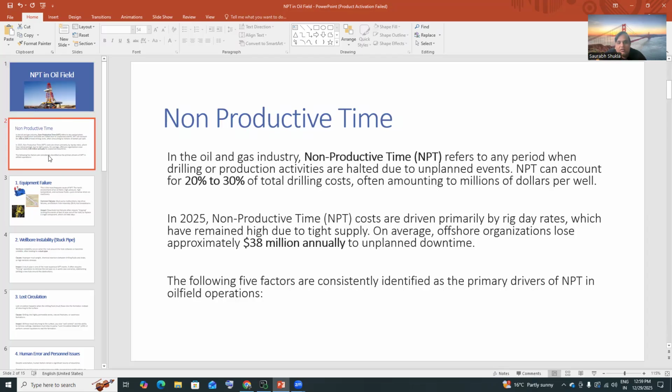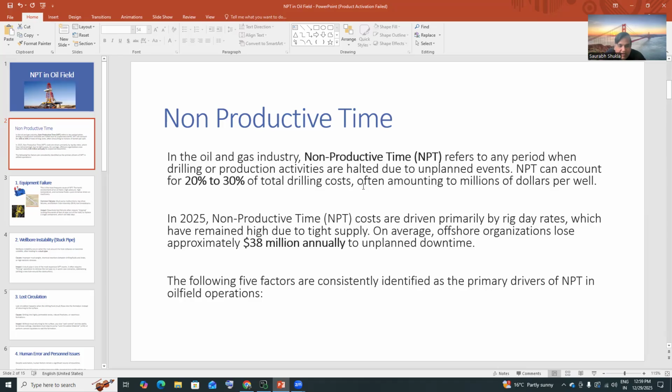Let's see that. So in the oil and gas industry, non-productive time refers to any period when drilling or production activities are halted due to unplanned events. So any kind of event, if there is a halt in the oil and gas production, that is called NPT. It can cost around 20 to 30% of total drilling cost. It is multi-million dollars I am talking about.